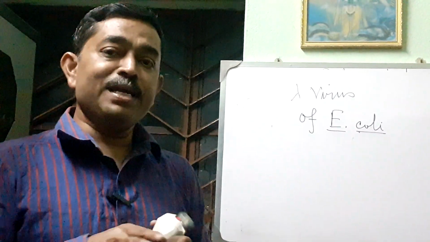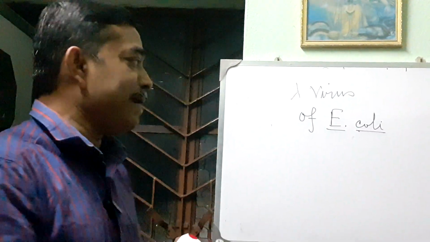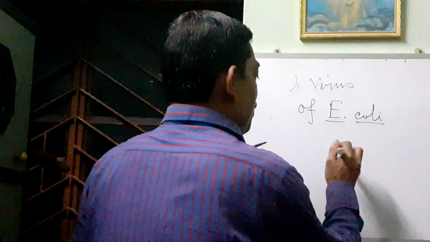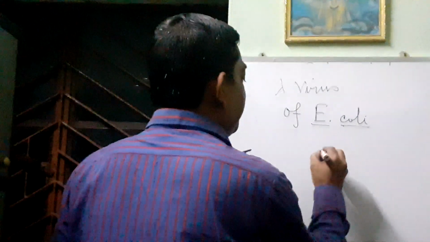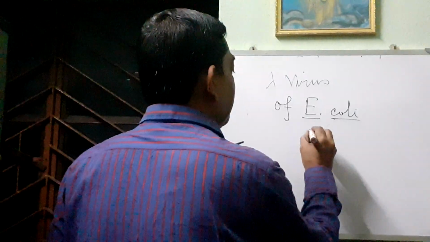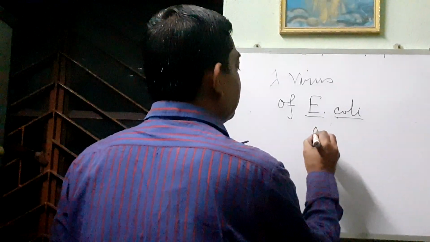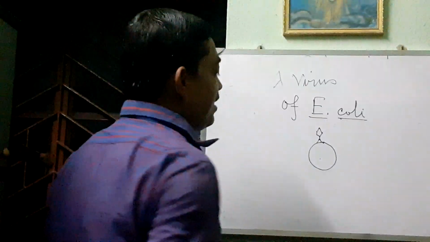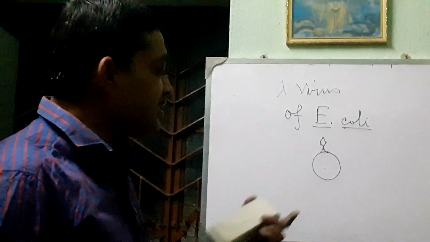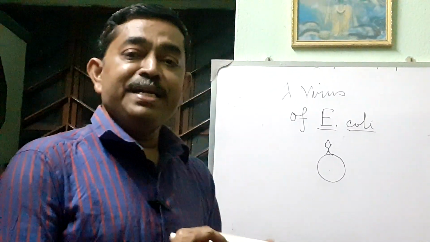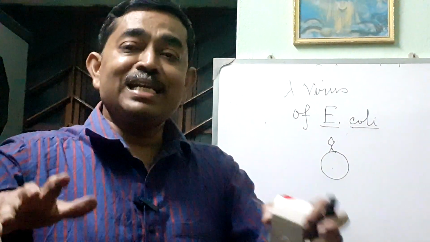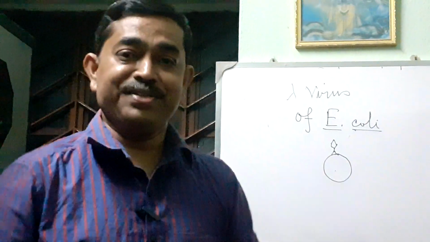What happens? This lambda virus first enters the bacterial cell. This is the E. coli cell, and this is the lambda virus. When the lambda virus enters inside the bacterial cell, it will generally lyse the bacterial cell to kill it.